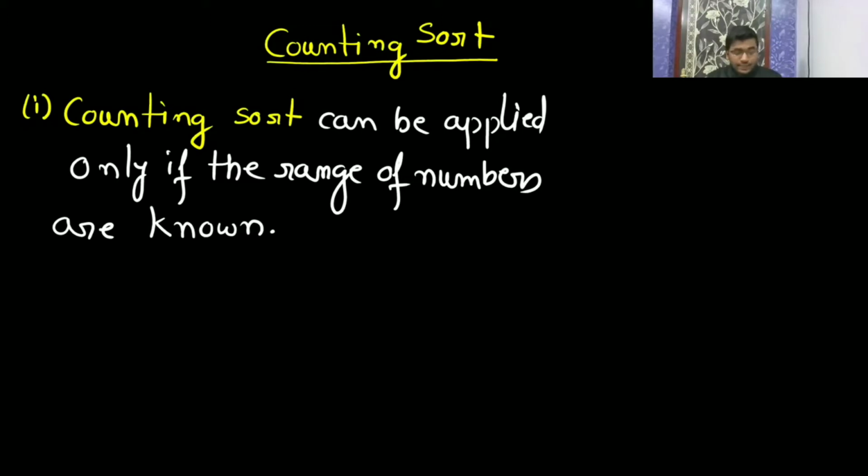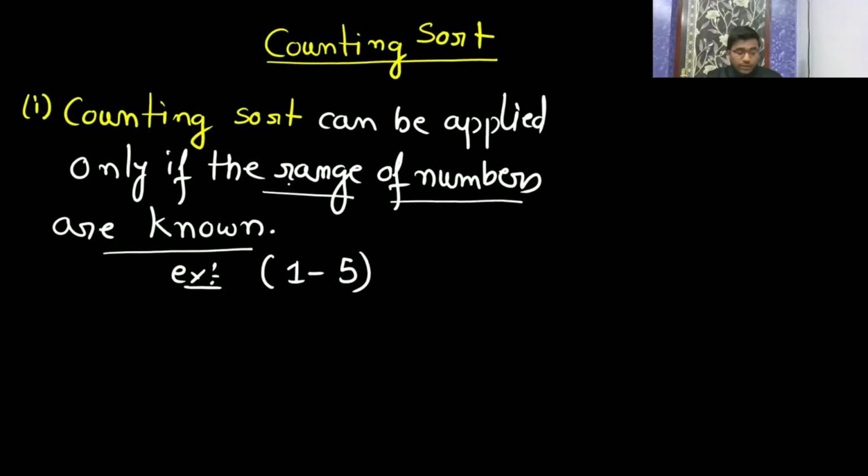First I will take an example, then I will explain. Let us assume your range is 1 to 5. So you can take any number between 1 to 5, including 1 and 5. Here in counting sort you have a restriction. We are doing linear sorting, and we can apply counting sort only when the range of the numbers is known, that it should come from 1 to 5.